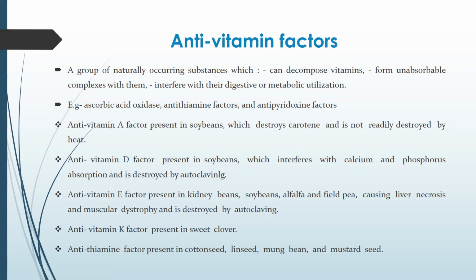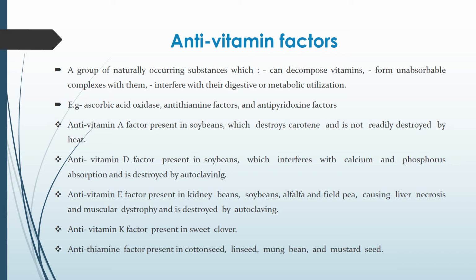Antivitamin D factors are also present in soybean, which interferes with calcium and phosphorus absorption and is destroyed by autoclaving. It means it is heat labile. Antivitamin E factor, present in kidney beans, soybean, alfalfa and field pea, causes liver necrosis and muscular dystrophy, and is destroyed by autoclaving.